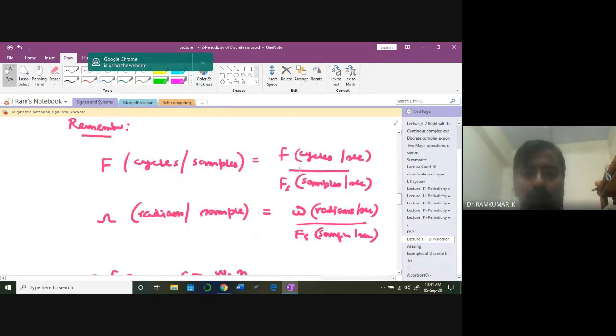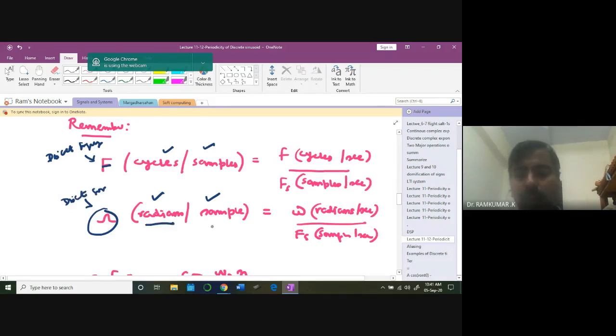So we are talking about f. Capital F is what? Cycles per sample. And the capital omega is radians per sample. This comes from f equals F by Fs, omega equals Omega by Fs. Capital F is the discrete frequency. This is nothing but omega, which is also discrete frequency, angular, in radians per sample, while the other is cycles per sample.